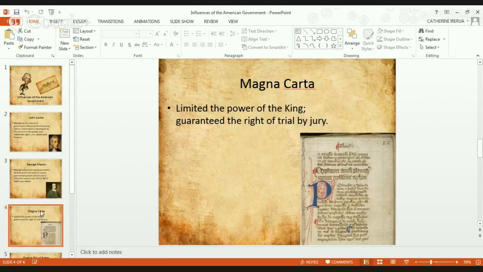The Americans looked at that and laughed. We're like, really? Come on. That's not doing enough. So it influenced the American Declaration of Independence by showing us we needed to take that next step. Not only do we need to guarantee trial by jury, but we need to guarantee that the power is not going to be in the king's hand, even if it's limited, but the power is going to be in the people's hand.